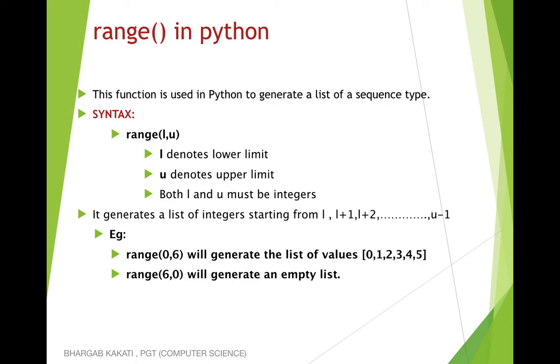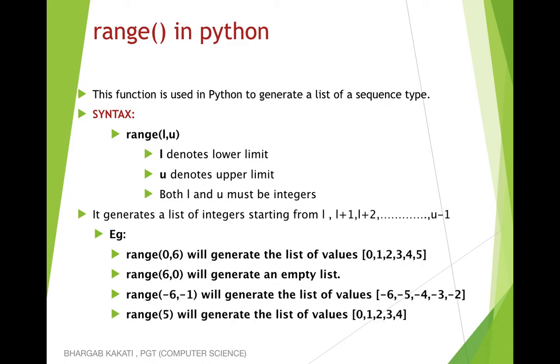Because it cannot move in the backward direction naturally. It will always try to move in the forward direction. If I write range minus 6 comma minus 1, this is also possible. What will be the set of values in this case? The set of values will be minus 6, minus 5, minus 4, minus 3 and minus 2. If I write range 5, it will generate the list of values 0, 1, 2, 3 and 4.